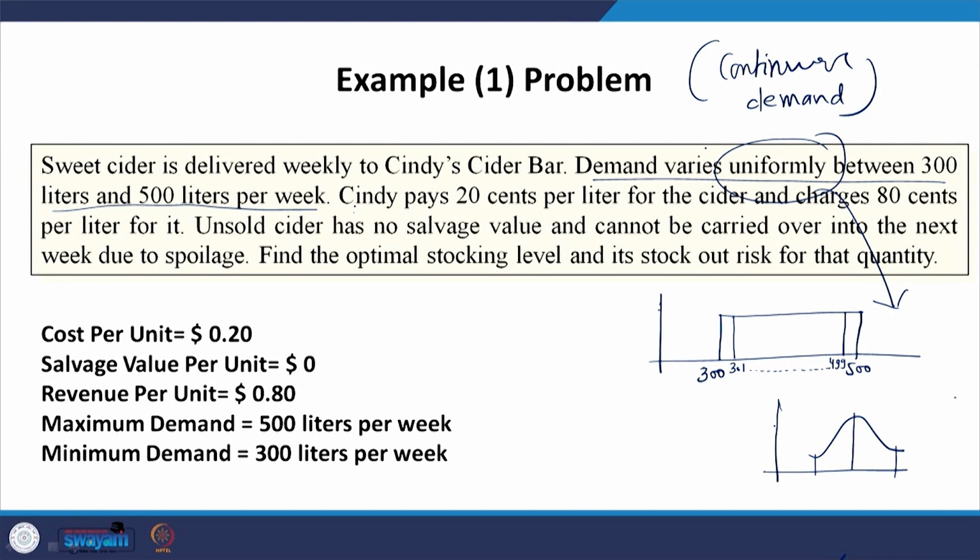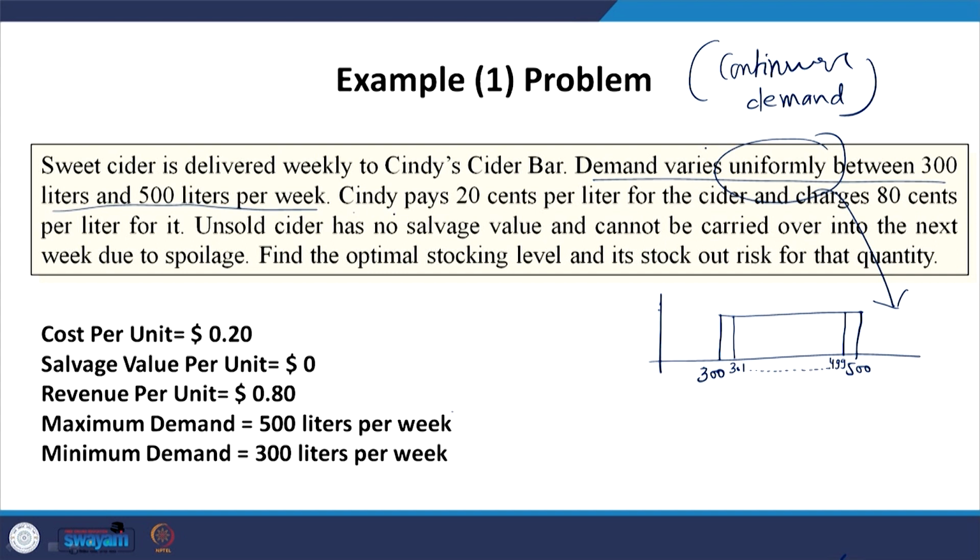Now, let us see some cost parameters. Let me remove this normal distribution curve, as it may create some confusion, and we will go with our uniform case.